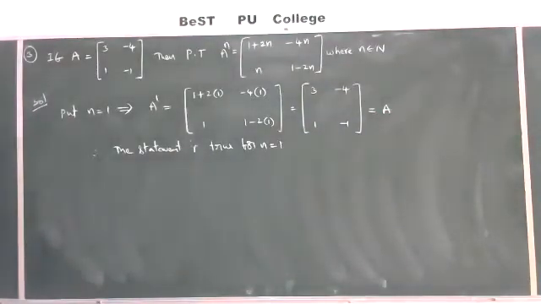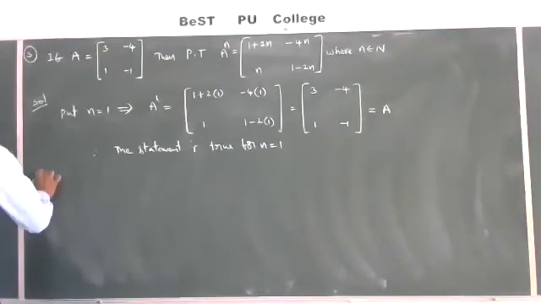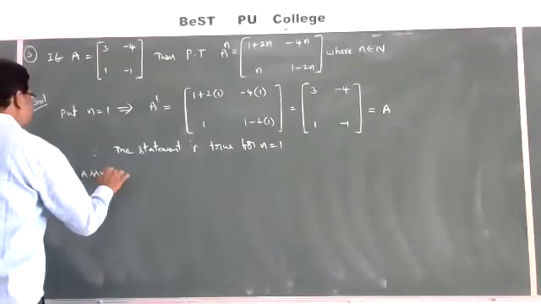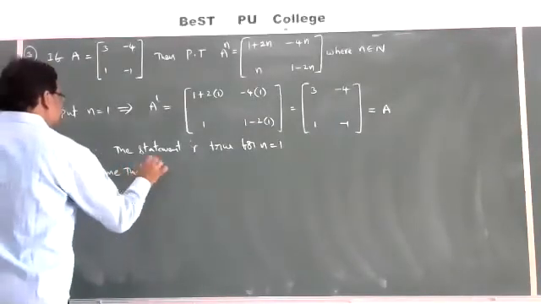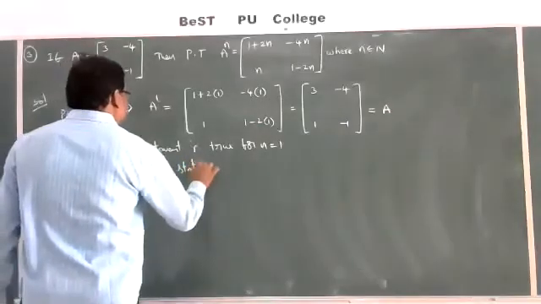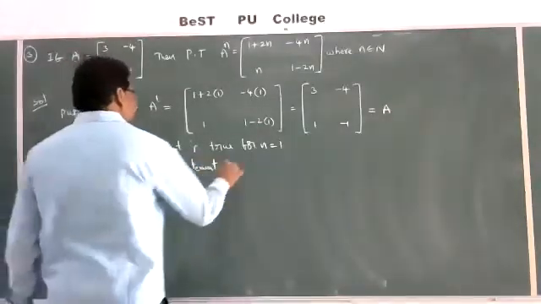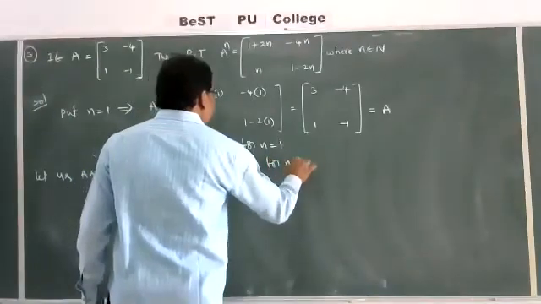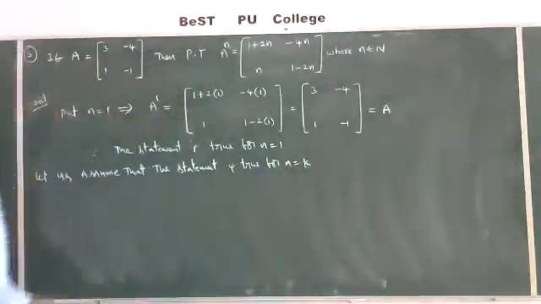Let us assume that the statement is true for n is equal to k.